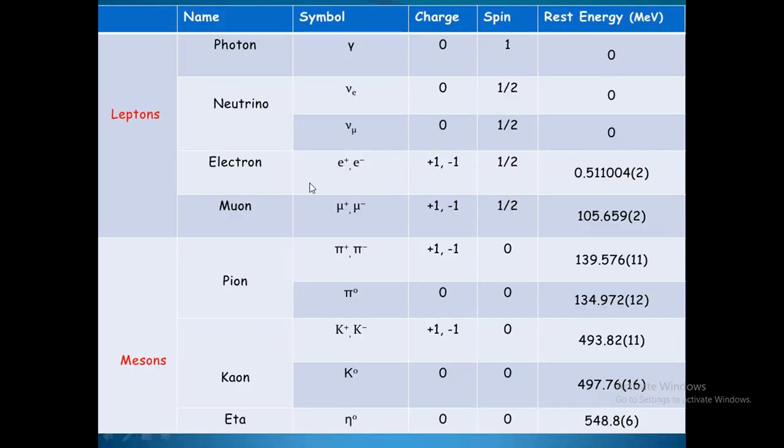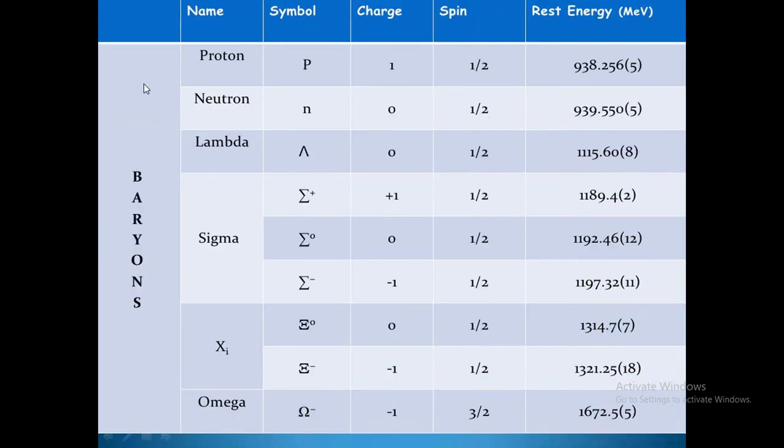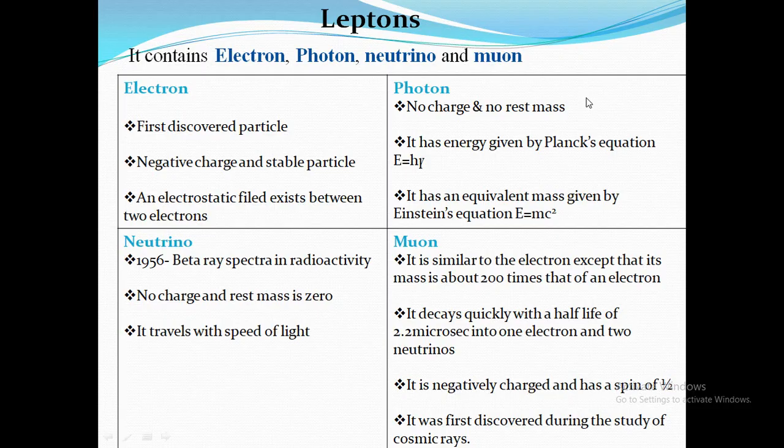So this is a chart having the elementary particles, the symbol, charge, spin and the rest mass. This is about the baryons: proton, neutron, lambda, sigma and omega, their corresponding symbol, charge, spin and rest mass. So leptons. Already we see that leptons are further classified into electron, photon, neutrino and muon.